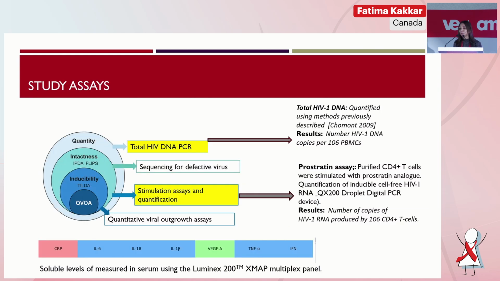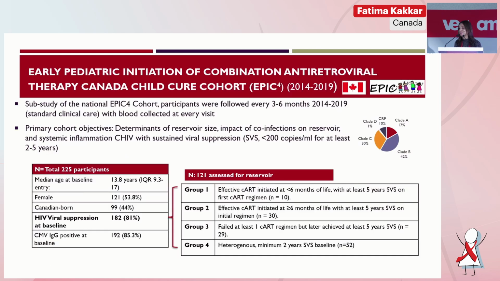And so in our study, what we did is we looked at the total HIV DNA PCR quantity, and we did a stimulation assay called the prostratin stimulation assay and quantified the inducible RNA levels. And we measured soluble plasma levels of these biomarkers. So what did we find? And who do we do this with? So this is our Canadian cohort. It was a cohort that started in 2014 of children living with HIV in Canada who were followed every 3 to 6 months. We essentially exsanguinated them at every visit, taking about 20 to 25 mLs of blood for our reservoir measures. And the primary objective was to look at reservoir size, but also the role of co-infections and the impact on systemic inflammation.